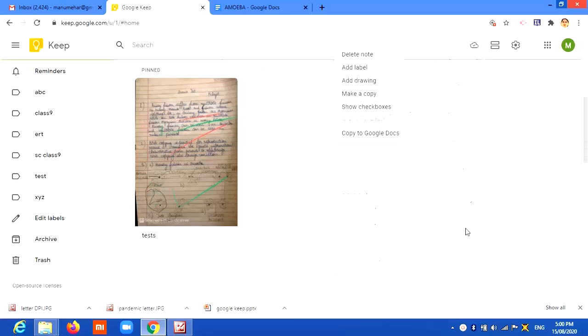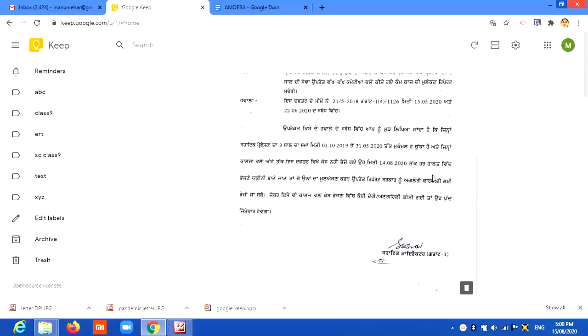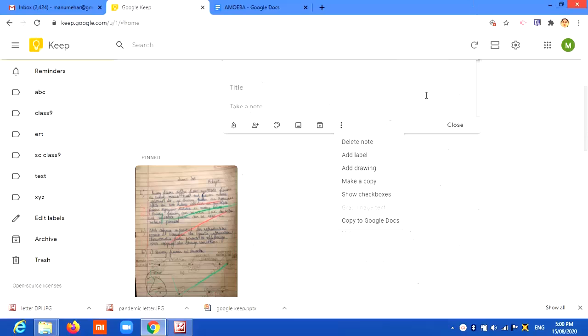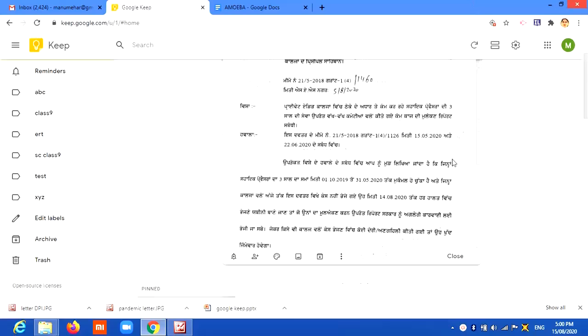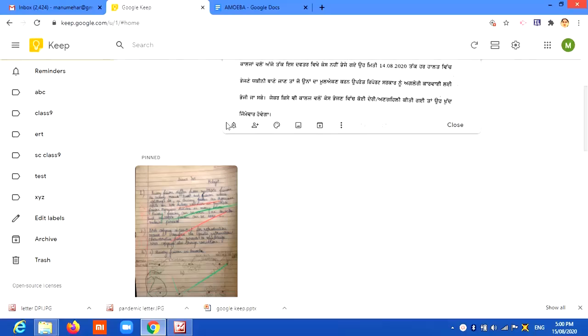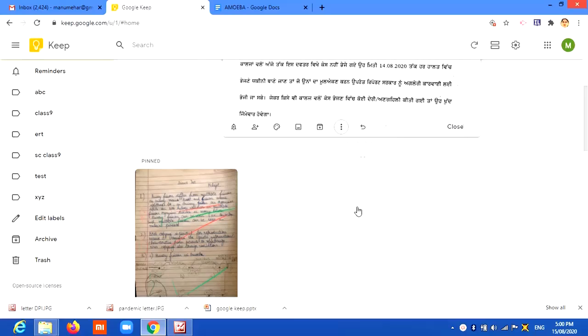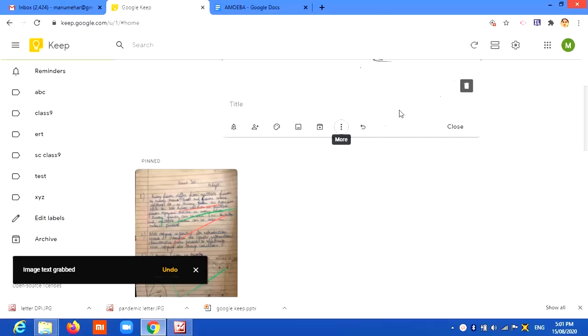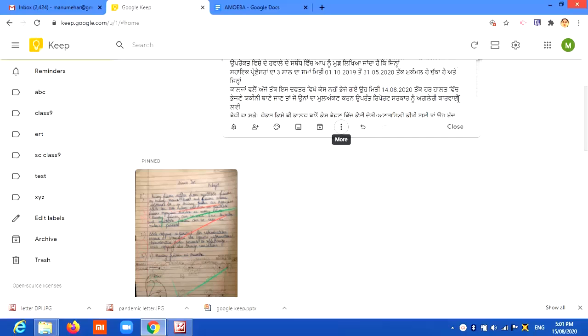That is why this is not visible, since it is still in process. Yes, it is there. The scanning process was going on. Now this grab image text, and once it is done here, in case you want to undo it, you can undo it. Otherwise, this is how you get the word format of that JPG letter.